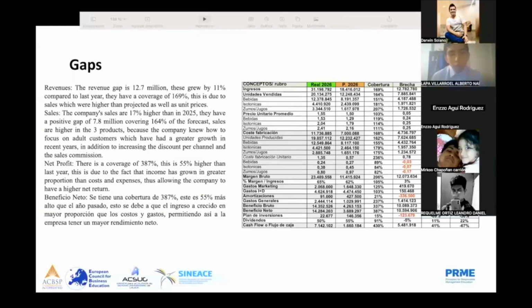In addition to increasing the discount for the channel of the sales commissions, the net profit has a coverage of 387%. This is 55% higher than last year. This is due to the fact that income grew in higher proportion than costs and expenses, thus allowing the company to have a higher net return.